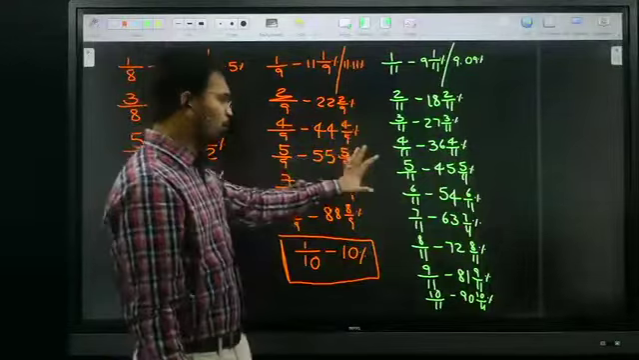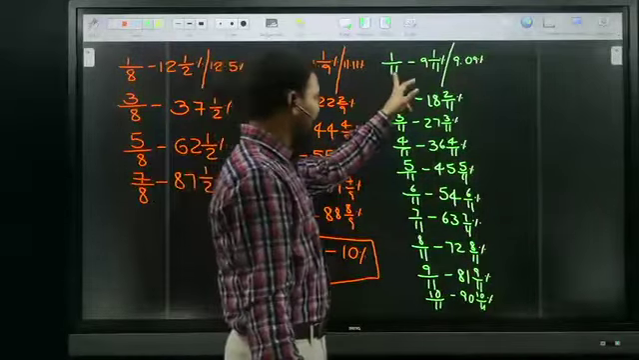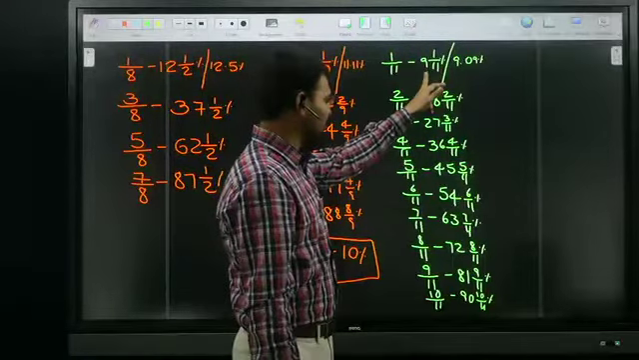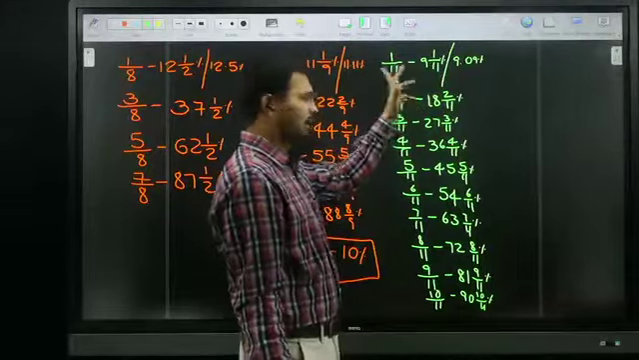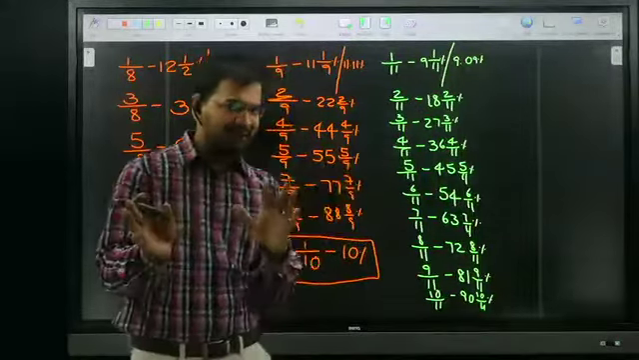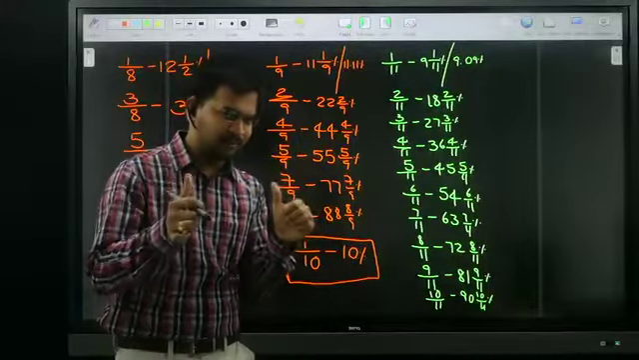So no need to memorize each and everything. Just try to remember whenever 11 is in the denominator, which multiples are coming? 9 multiples are coming. Whenever 9 multiples are coming, 11. 9 is nothing but 11, 11 is nothing but 9. All of you clear? All of you okay?